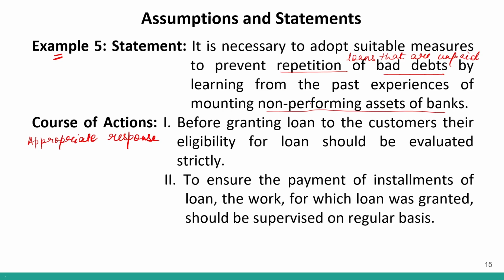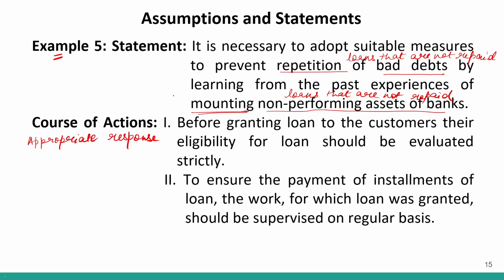So what is a non-performing asset? Again, it means loans that are not repaid. This is what you mean by bad debts also and non-performing asset also. So the statement says that we need to adopt certain suitable measures in order to prevent the repetition of bad debts or repetition of loans that are not being paid by learning from the past experiences of mounting.